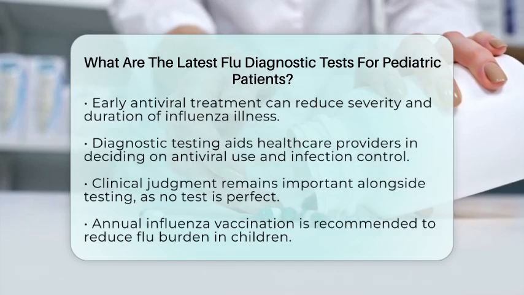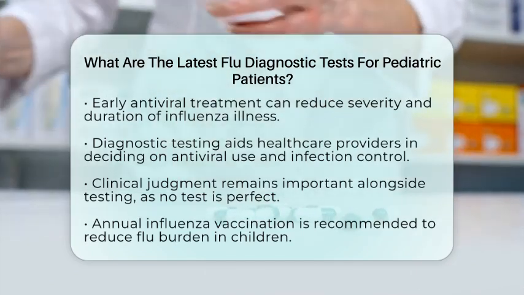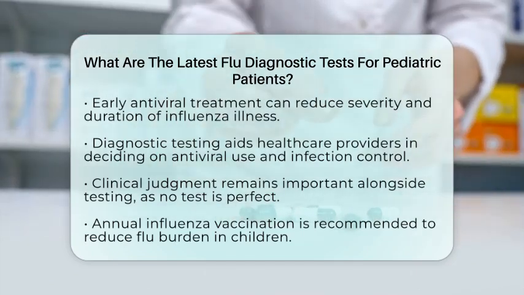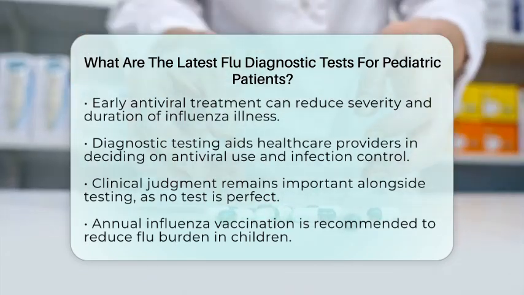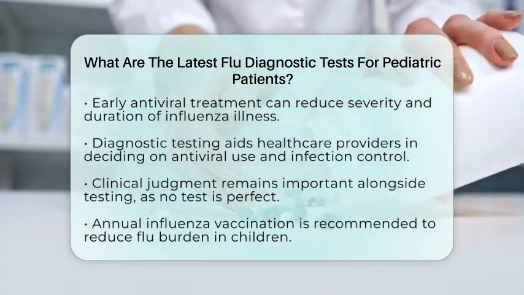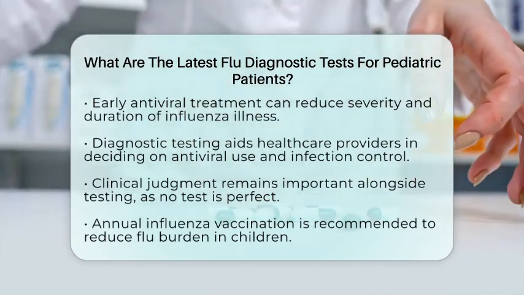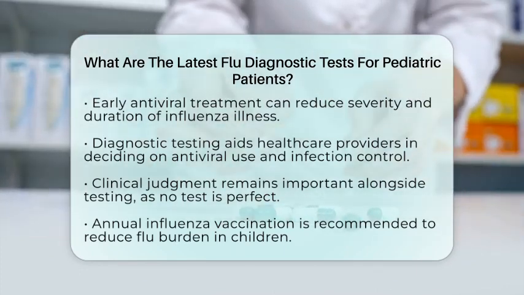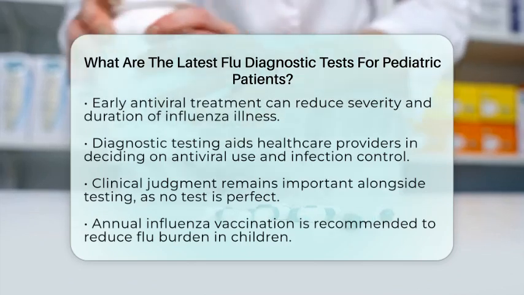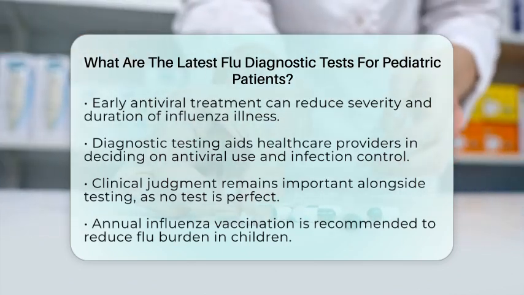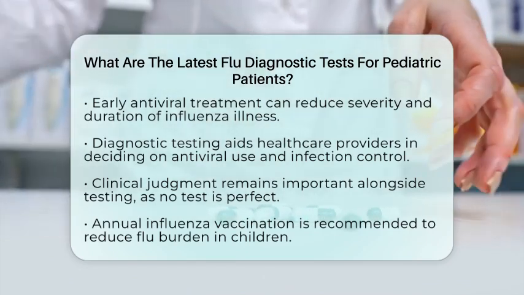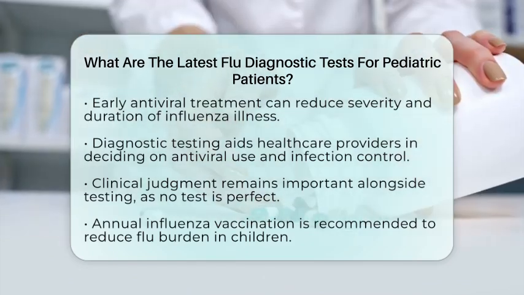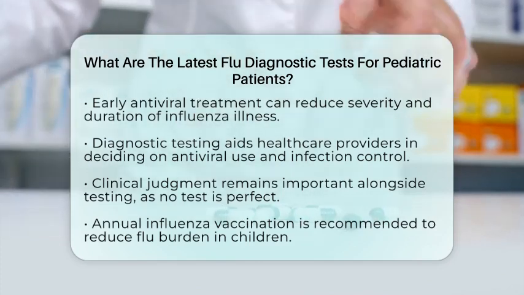In summary, the latest flu diagnostic tests for pediatric patients include rapid influenza diagnostic tests, which are quick but have moderate sensitivity, and molecular assays, which are highly sensitive and specific. Emerging rapid molecular tests are also improving the speed and reliability of diagnosis. These testing methods are used alongside clinical evaluation to effectively manage influenza in children.